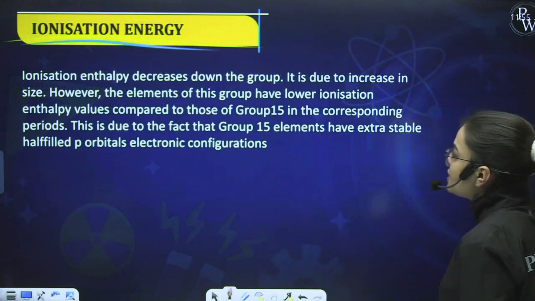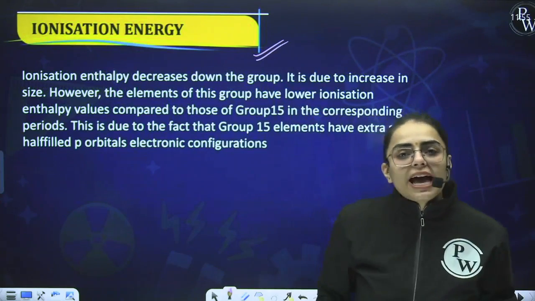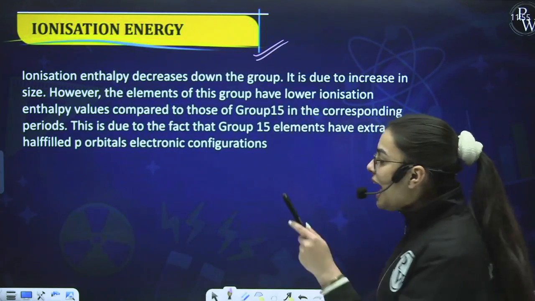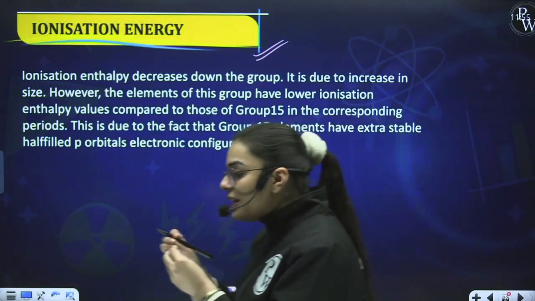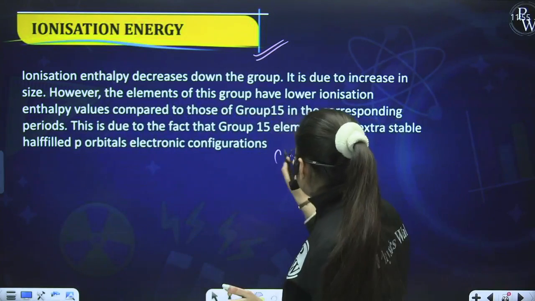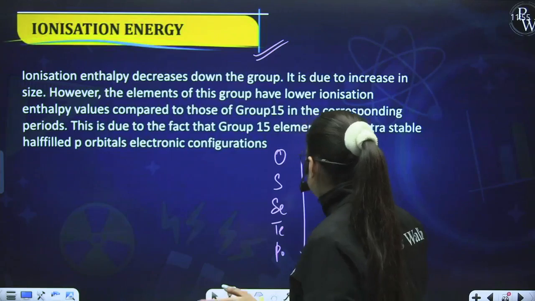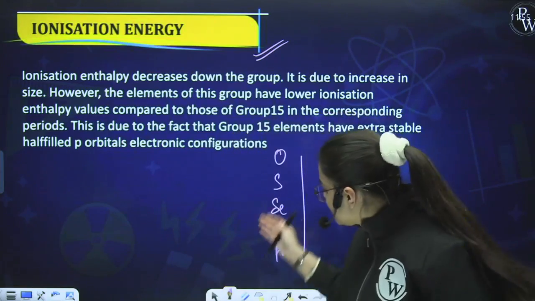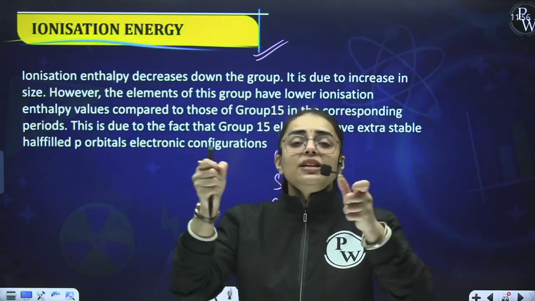Now comes the next physical property, that is the ionization energy. If you remember, in the nitrogen family also I told you, here ionization energy will decrease. What is ionization energy? Taking one electron from the outermost shell. Oxygen and the initial elements have very few shells in comparison to the ones downwards, so the outermost electron is quite close to the nucleus.